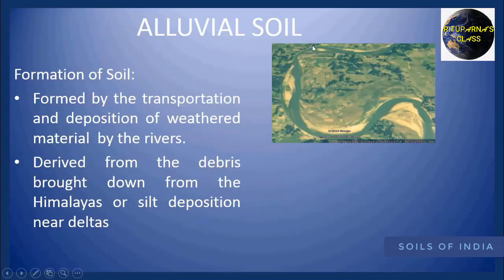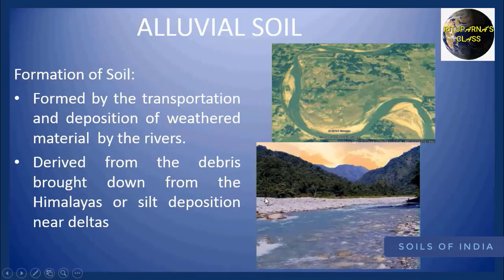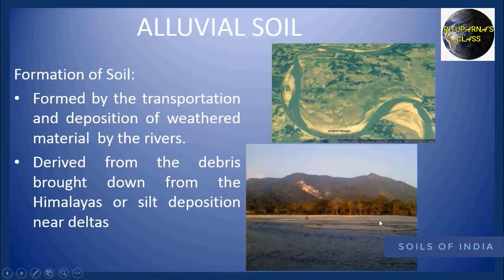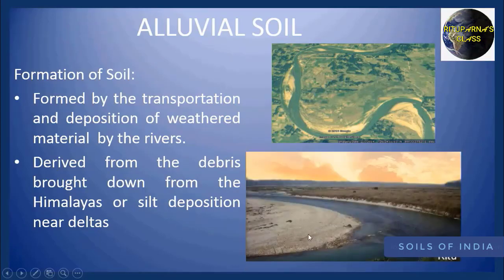Now we'll see the formation of the alluvial soil. So here in this picture you can clearly see they're formed by the transportation and deposition of the weathered materials by the rivers. So generally wherever there is a presence of big rivers, we can see the presence of alluvial soil. For example, in this picture you can see the rivers carrying the material from the Himalayas. After that, whenever they come to the plain region, they deposit their materials on both sides of the rivers, and gradually there's a formation of the alluvial soil.